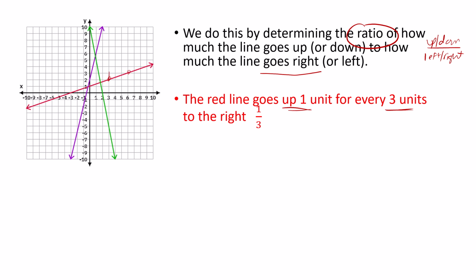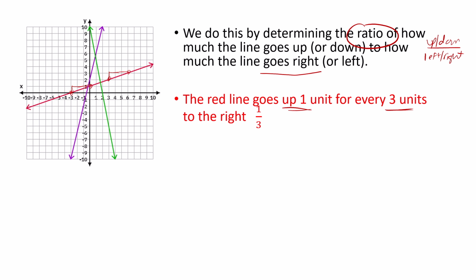I go up 1 unit and over 3 units. But I could pick that somewhere else. So I see another point right there at -3, 0. And then 0, 1, I go up 1 unit and over 3 units. And that's the same everywhere on that line. We're going to look at that in more detail.